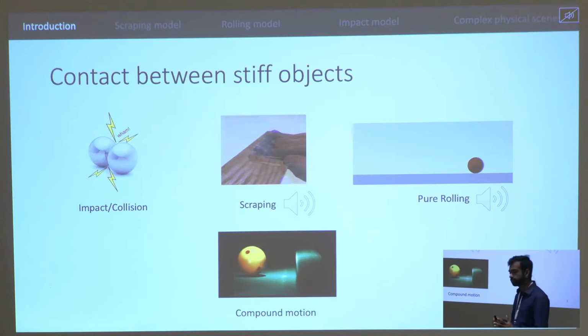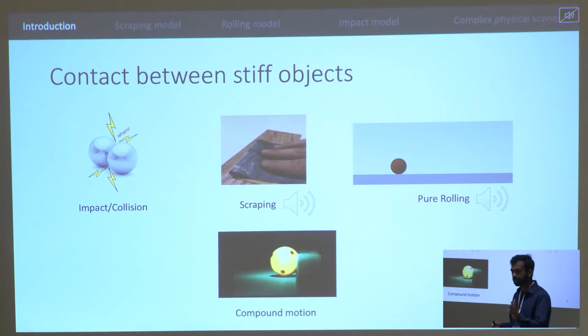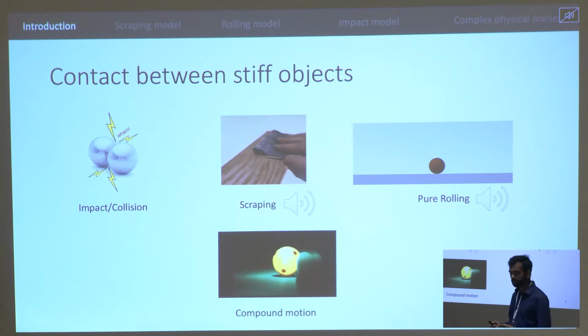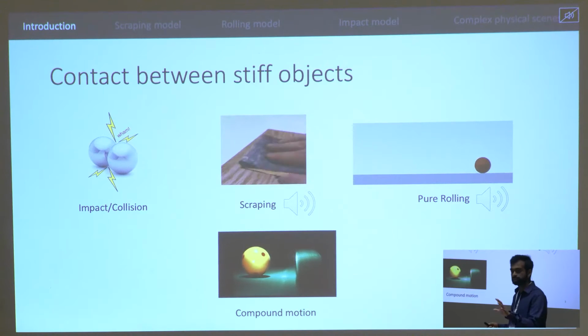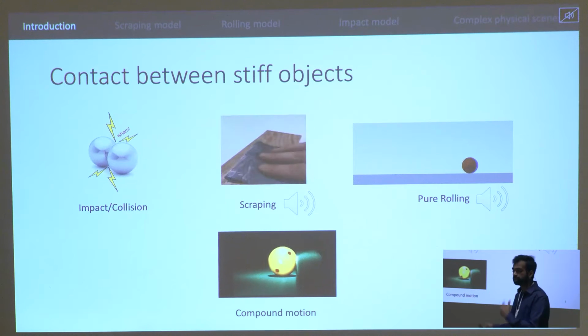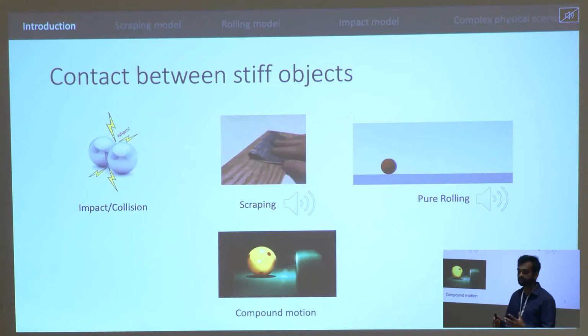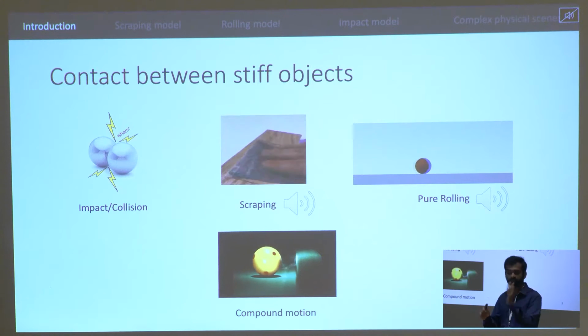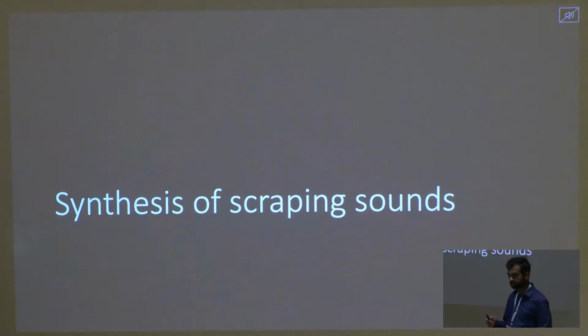And compound motion, which is a combination of impact, scraping, and rolling based on the physics of the situation. So I'll first talk about scraping sound synthesis, then rolling sound synthesis. Then towards the end, I'll touch upon how to generate complex sounds for realistic physical scenarios using a combination of impact, scraping, and rolling. So let's talk about scraping sounds first.